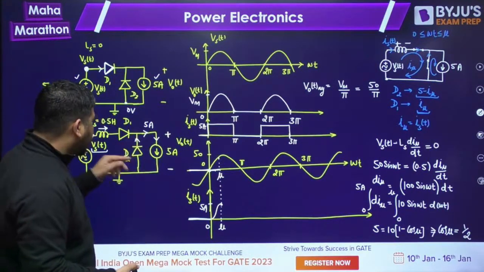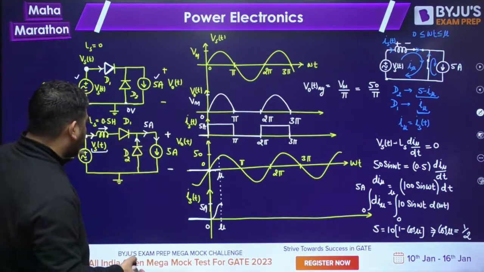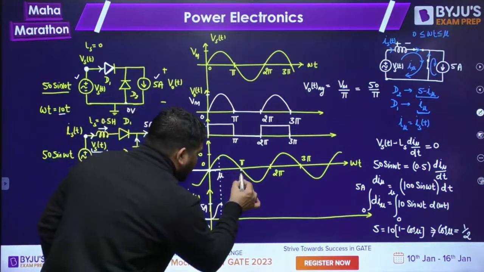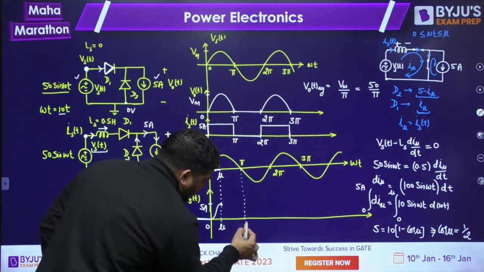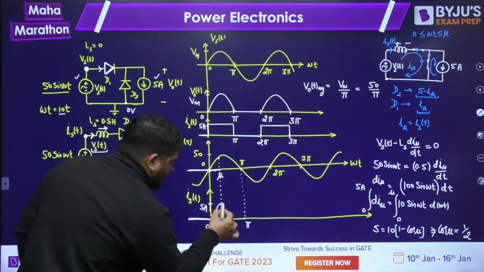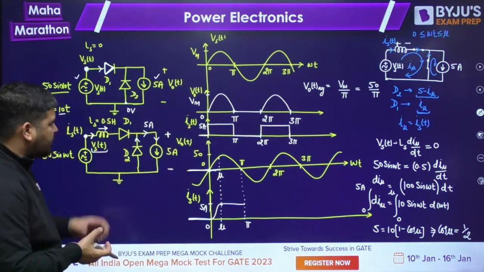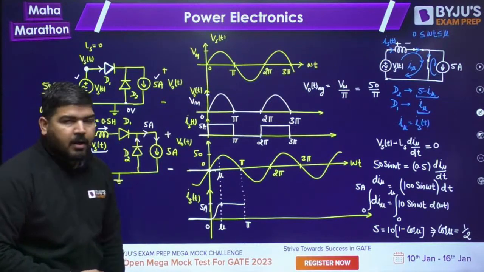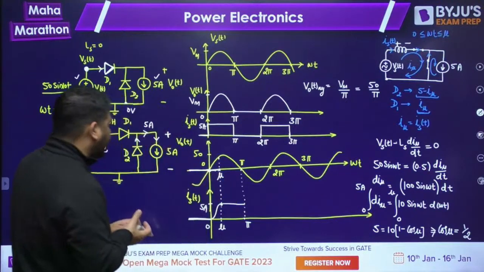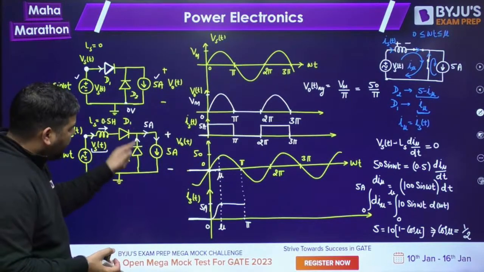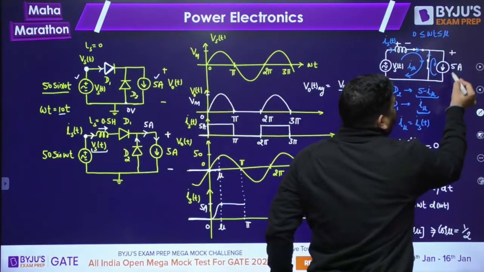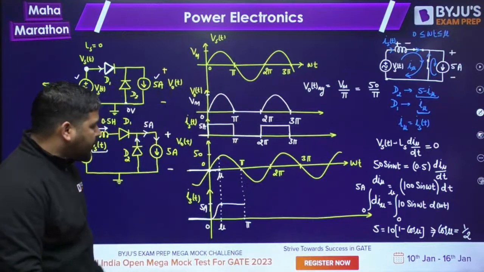If the diode is turned off, then the entire current will flow through the inductor and the source now. So from mu to pi, the entire 5 ampere current will flow through the inductor. It means the source current will remain constant now. Now what will be the output voltage? Up to this interval, output voltage was 0 because both the diodes were conducting. The freewheeling diode was shorted, so the output voltage was 0. So during the overlapping interval, output voltage was 0.